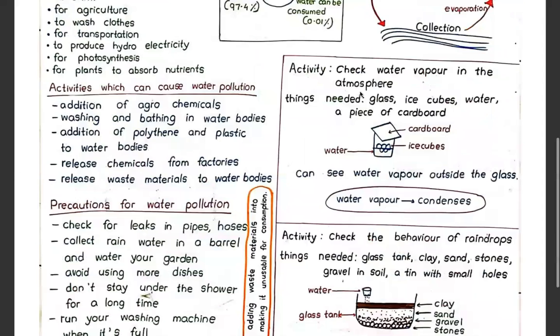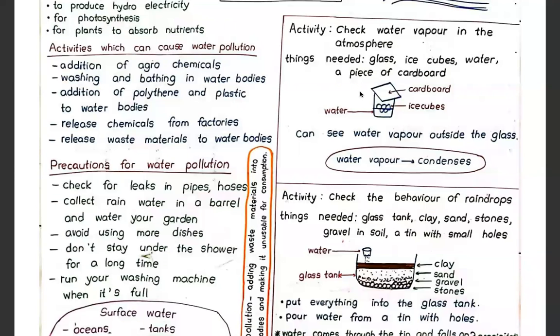And let's have a look at an activity which can be done to check water vapor in the atmosphere. Water vapor, ජලවාෂ්ප. අපි අවට වාතයේ ජලවාෂ්ප තියෙනවද කියලා බලන්න මෙන්න මෙහෙම පරීක්ෂණයක් කරනවා activity එකක්. The things you need for this activity are a glass and a few ice cubes, water and a piece of cardboard.